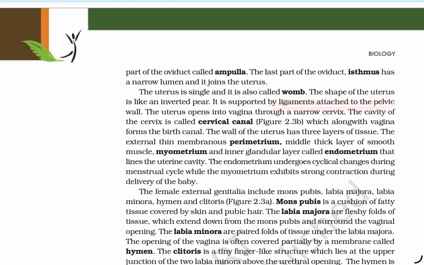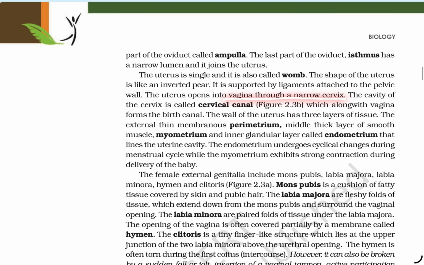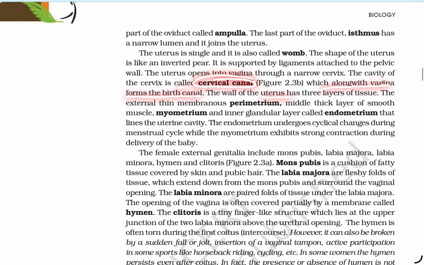It is supported by a ligament attached to the pelvic wall. The uterus opens into the vagina through a narrow cervix. The cavity of the cervix is called the cervical canal, which along with the vagina forms the birth canal. The wall of the uterus has three layers of tissue.